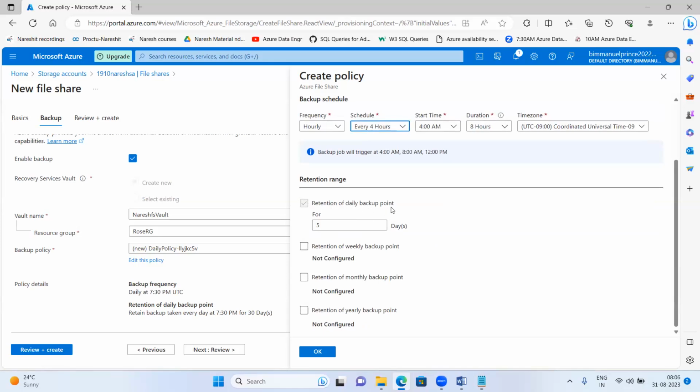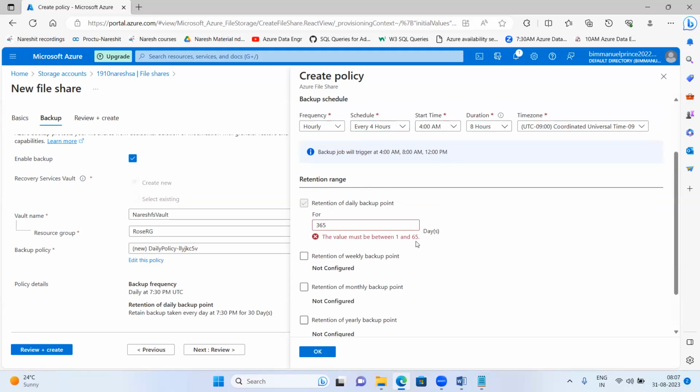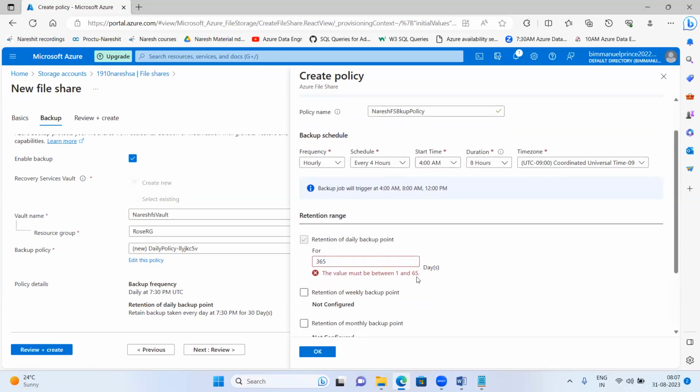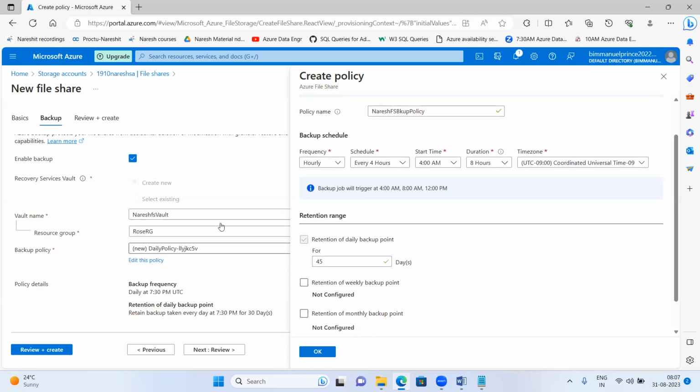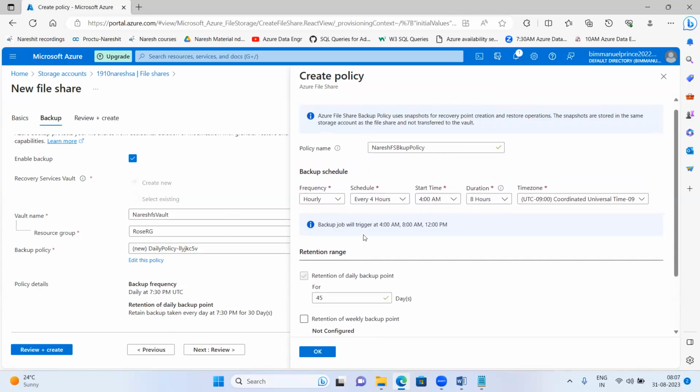Retention of daily backup point means what? How long you will retain it, for how many days? Let us take 365 days, I want. It will not be possible. It is giving you a maximum of up to 65 days. 65 days means 2 months 5 days. You can keep the backup up to 2 months 5 days, not more than that. Let us keep it for 45 days, 1.5 months. This is the backup policy, guys.